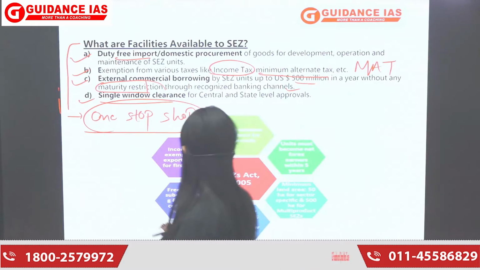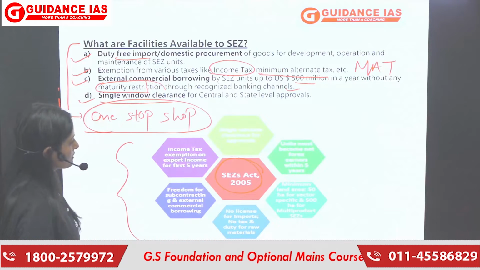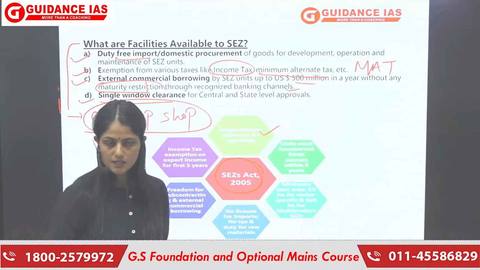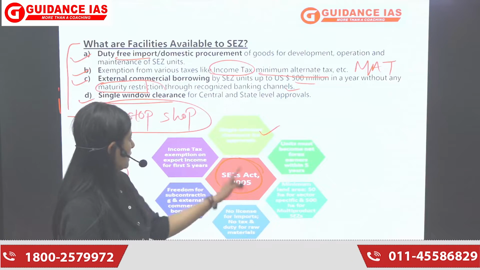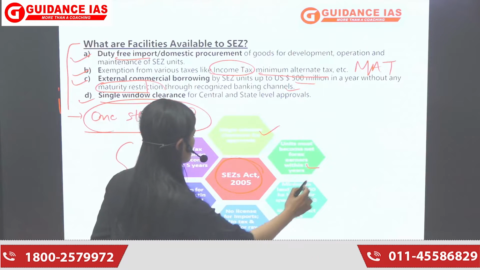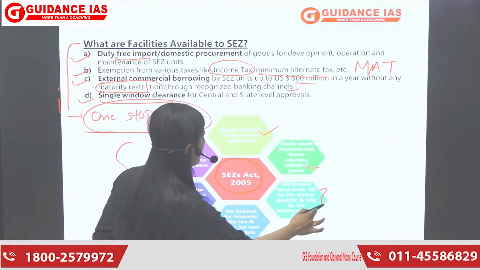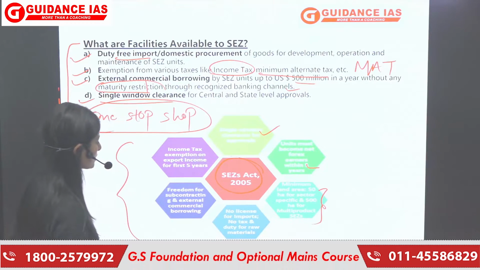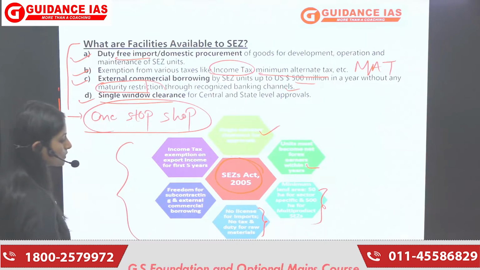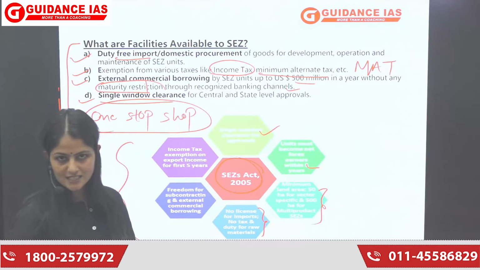And the picture again shows the points of SEZ. We've already talked about these points. Single window clearances मिलेगा, ठीक है, इनके approvals better तरीके से और timely manner में हो जाएंगे. Unit must become net forex earners within 5 years. Minimum land area जो है उनका 50 hectares for sector specific and 5 hectares for multi product होना चाहिए. SEZs का कोई license नहीं लगेगा इनका imports के लिए, कोई tax नहीं लगेगा, कोई duty नहीं लगेगा for raw material. So these are again the facilities given to the SEZs.